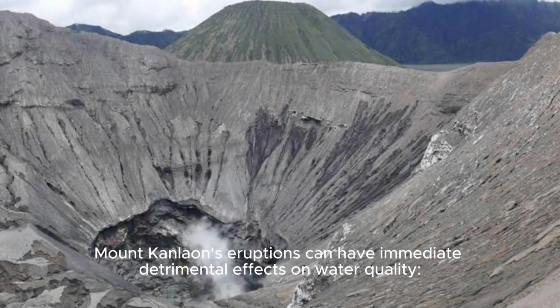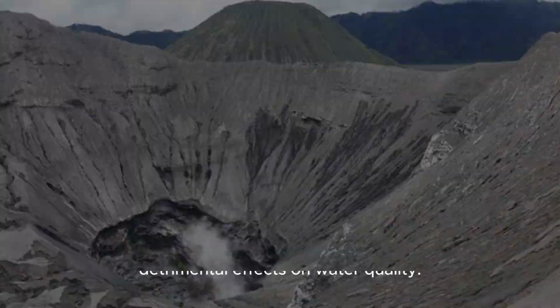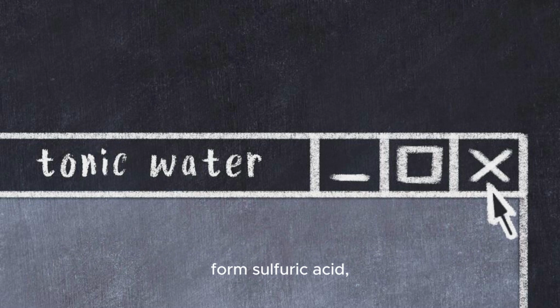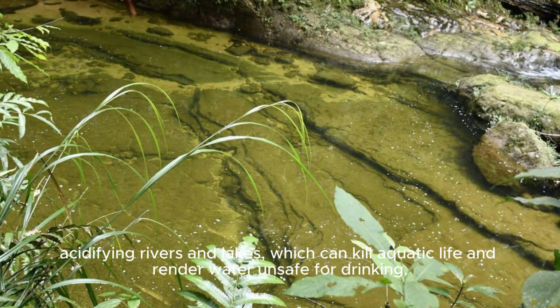Immediate effects on water quality. Mount Kanlaon's eruptions can have immediate detrimental effects on water quality. Water acidification. Sulfur dioxide reacts with water to form sulfuric acid, acidifying rivers and lakes, which can kill aquatic life and render water unsafe for drinking.